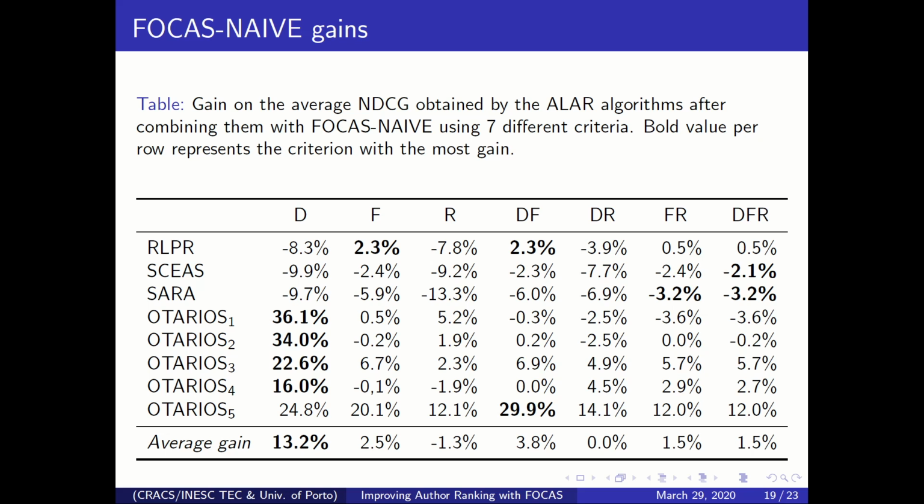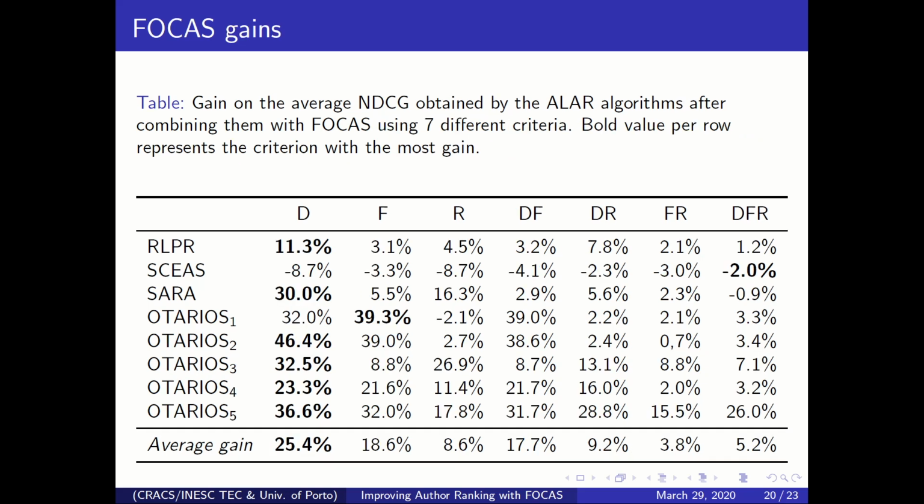Overall, in the best case scenario, the best criteria was the distance, and it only presented an average gain of 13.2% across all the methods, which is not that bad, but is also not very significant, because it also was not consistent. For example, for the RLPR algorithm and SKIAS and SARA, it didn't prove any positive gains, which was not ideal.